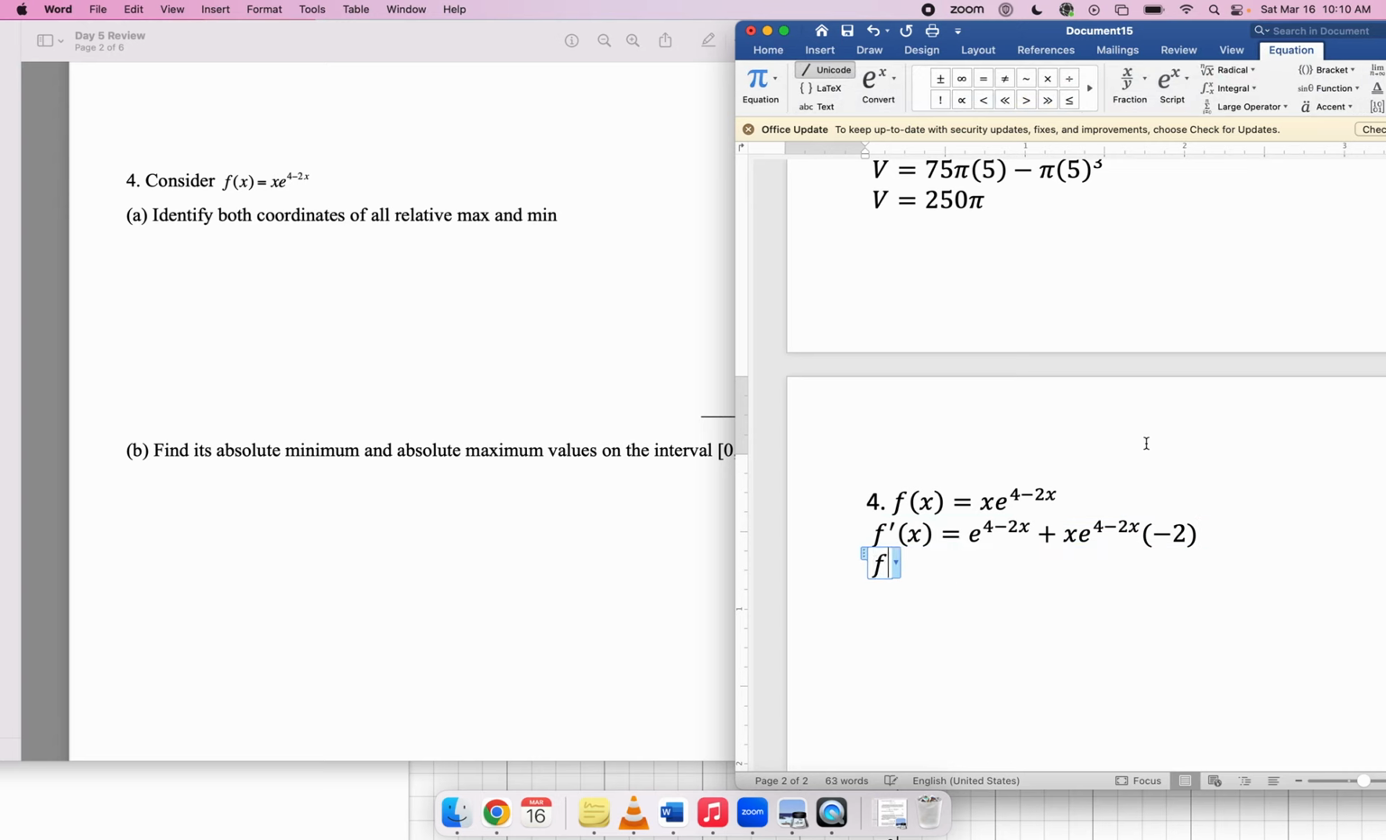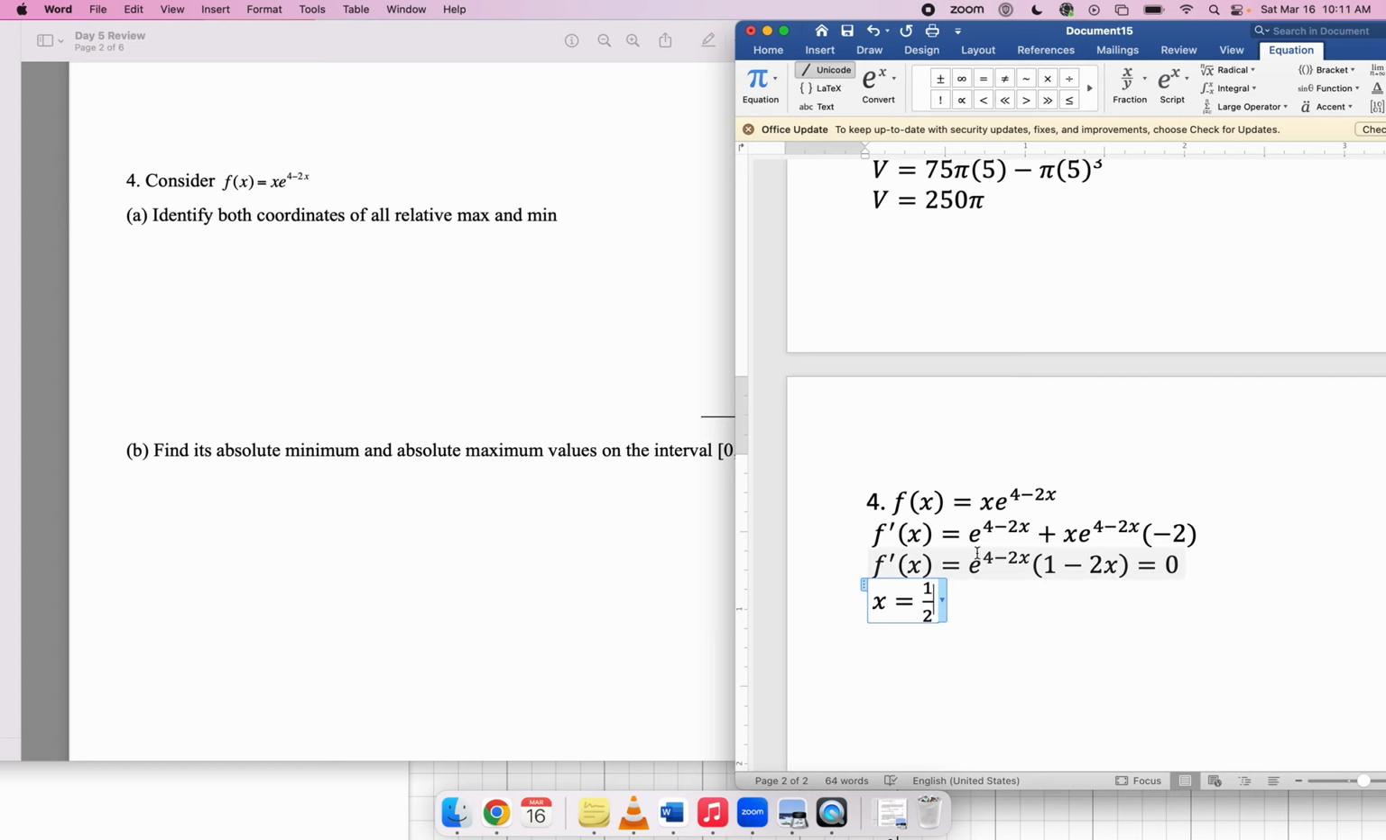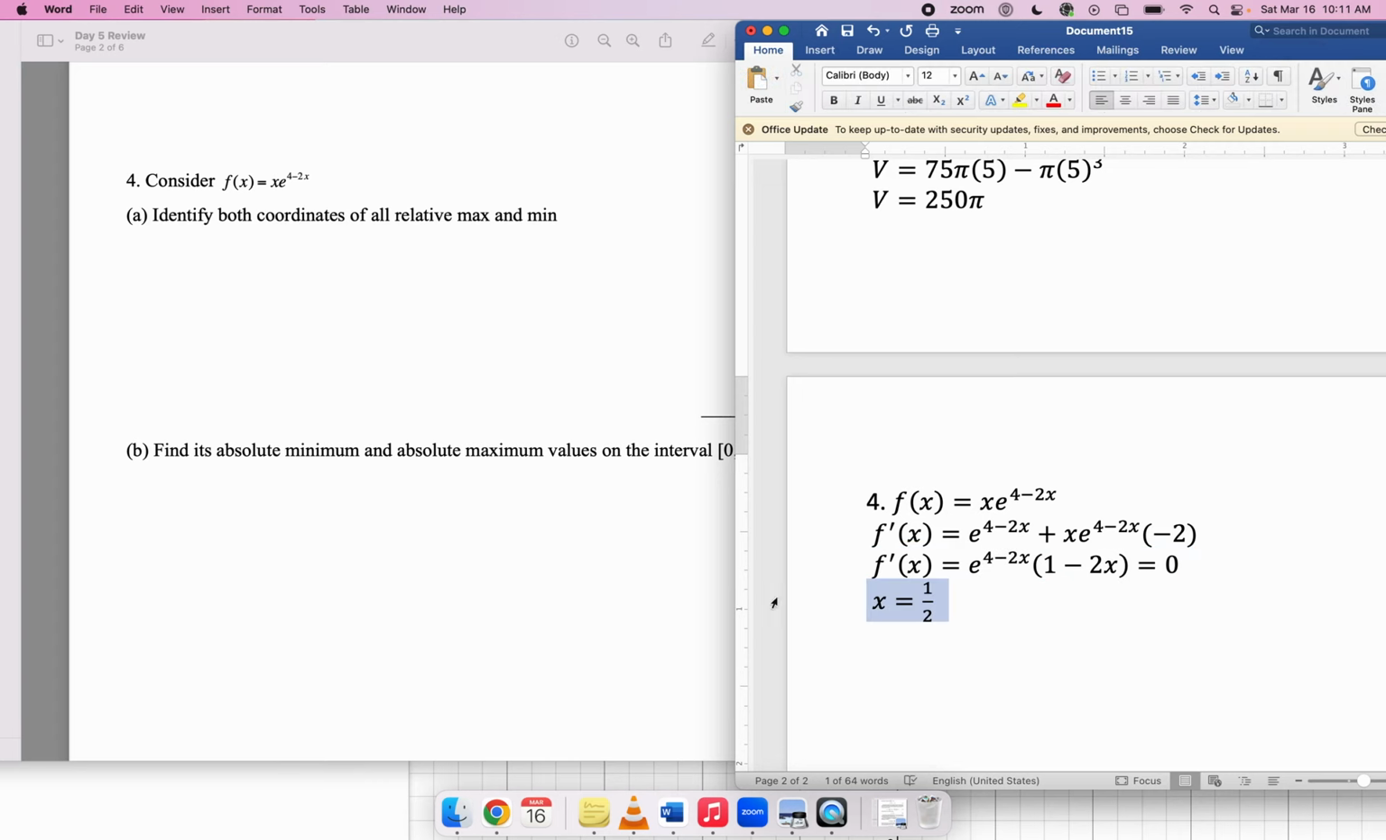So that's f prime of x equals, I think you can factor out an e to the 4 minus 2x from both terms, so I think I'll do that. That leaves me with 1, and then in this term I'm going to be left with a negative 2x. If I set this equal to 0, obviously this factor here gives me the solution x equals 1/2. This factor here doesn't produce any solutions because exponentials are never 0. So this is the only critical point.